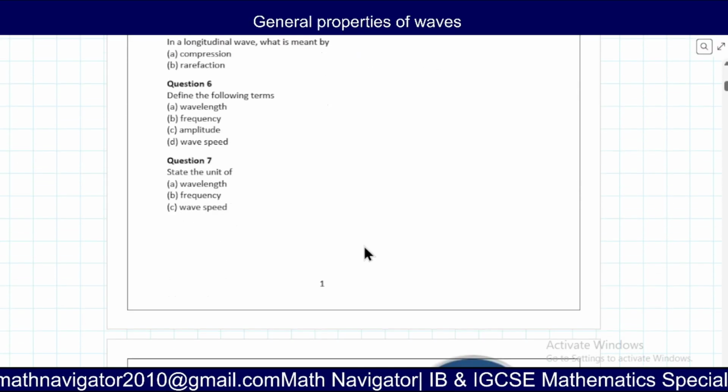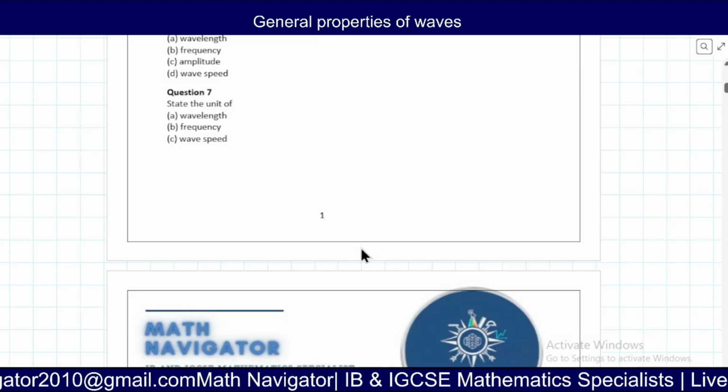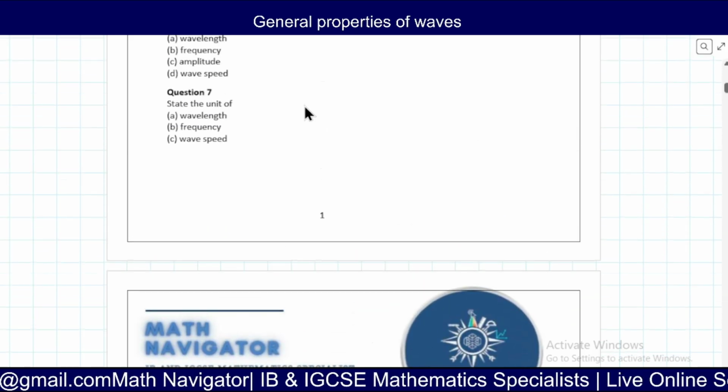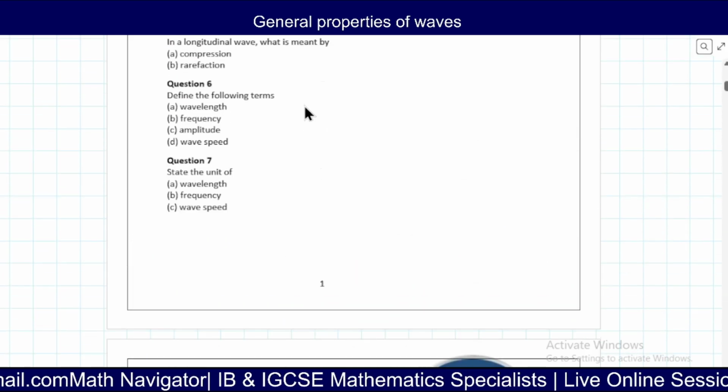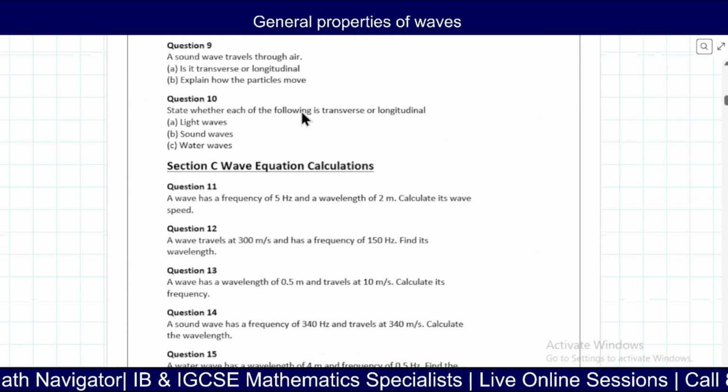State the unit of wavelength, frequency, and wave speed. Wavelength is lambda, which is in meters. Frequency is in hertz or second inverse, and wave speed is in meters per second, which is the same as the speed, right?